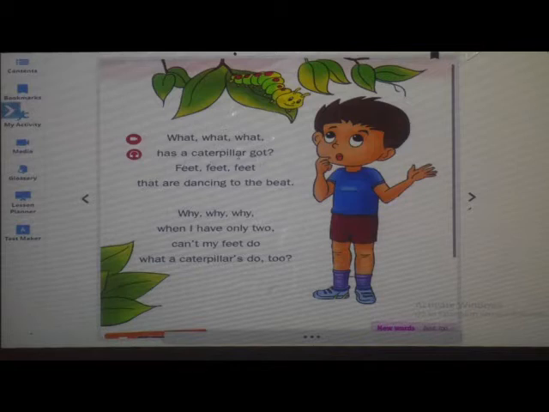Feet that are dancing to the beat. Yes, that are dancing to the beat. Once again, what has a caterpillar got?